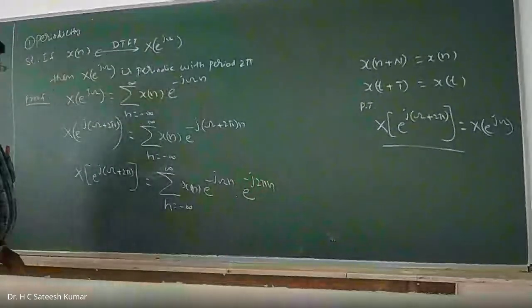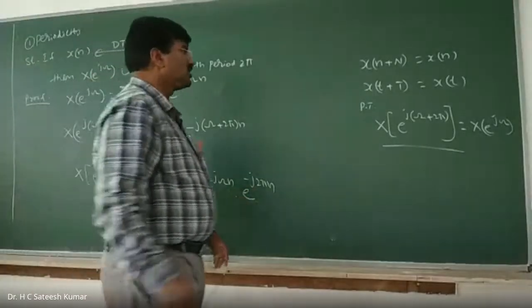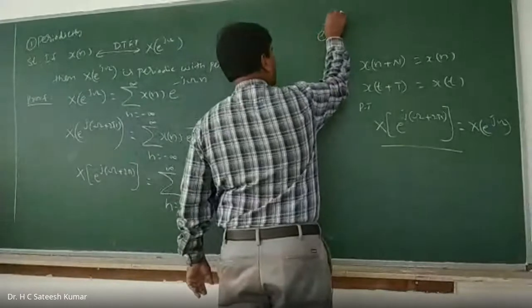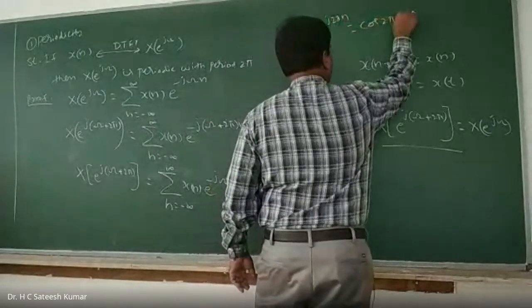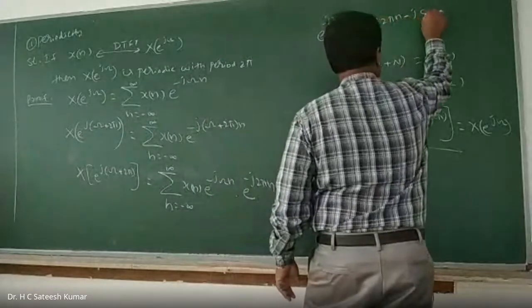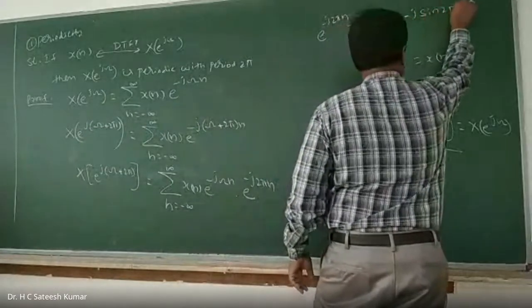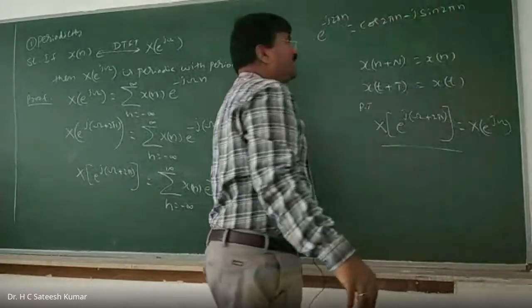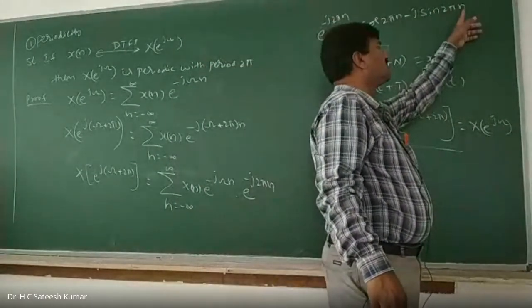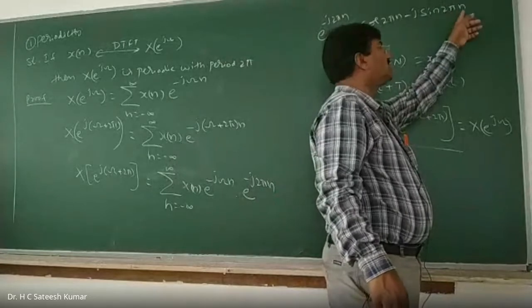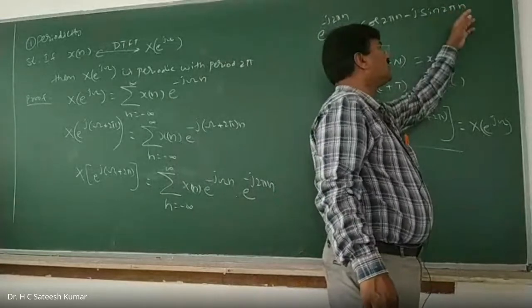What is the value of e to the power of minus j 2 pi n? It is equal to cos 2 pi n minus j sin 2 pi n, where n is an integer. For any integer value of n: n equal to 0, sin 0 is 0; n equal to 1, sin 2 pi is 0; n equal to 2, sin 4 pi is 0; sin 6 pi is 0.